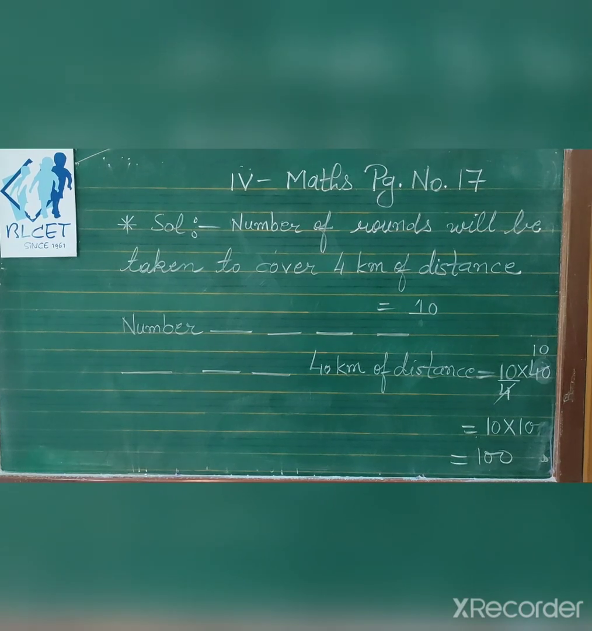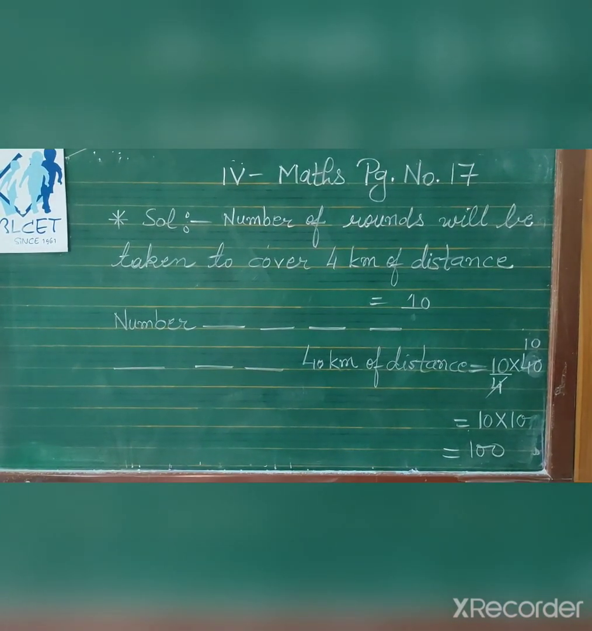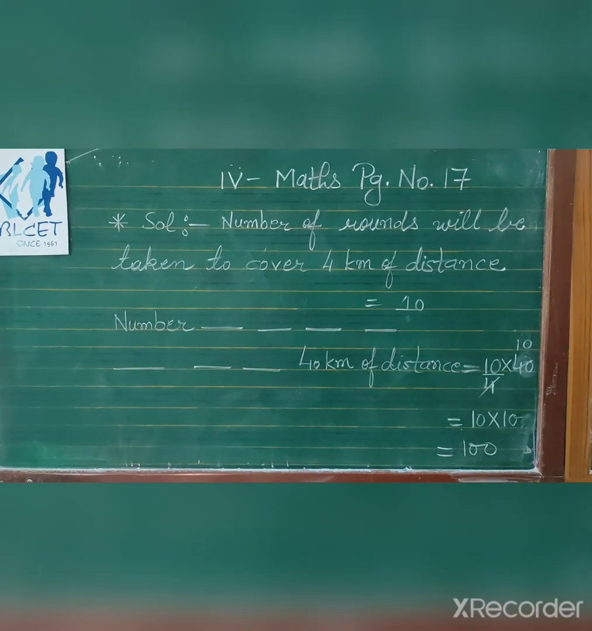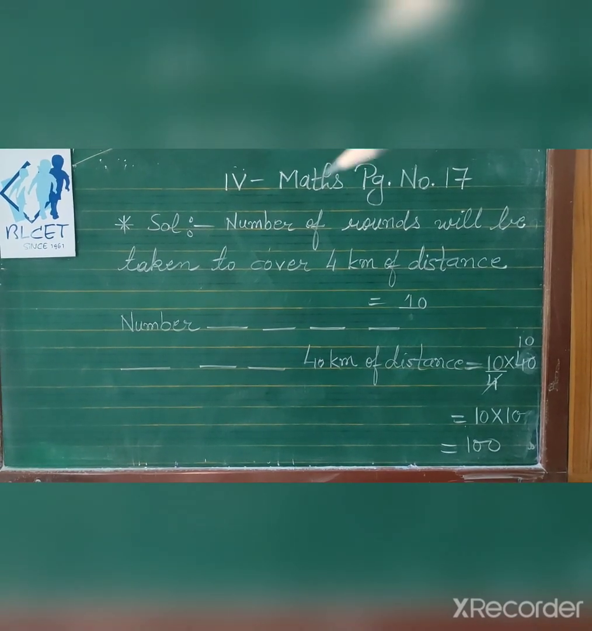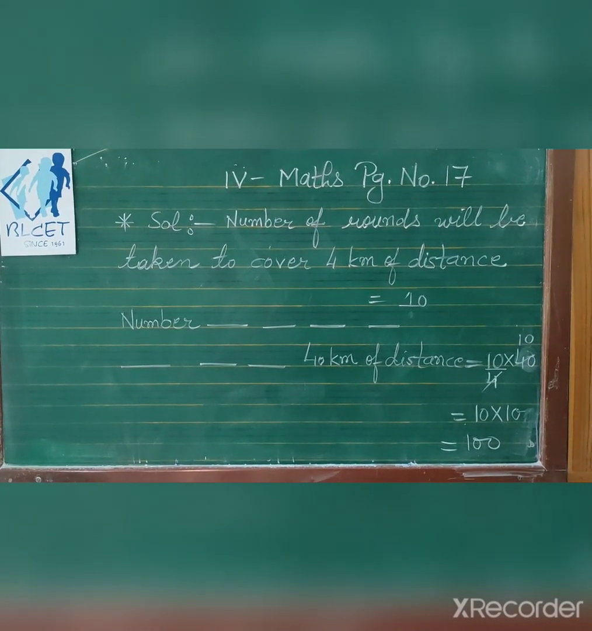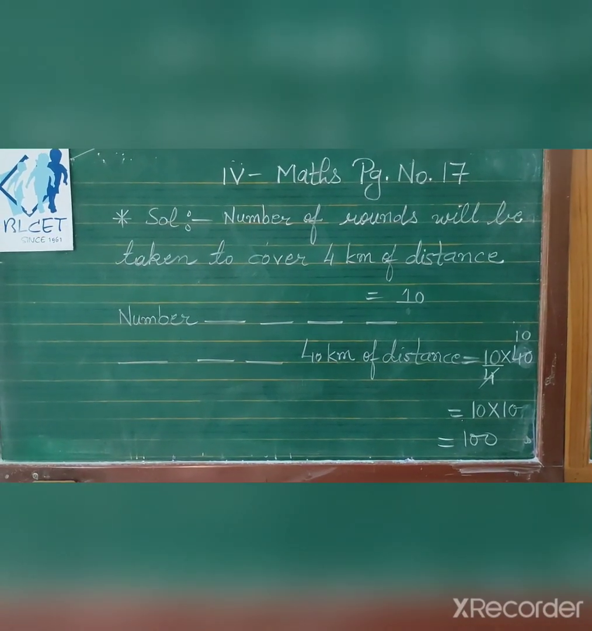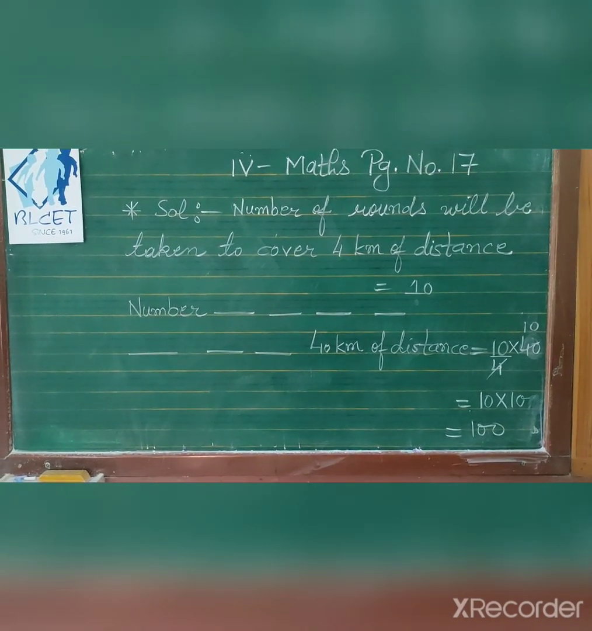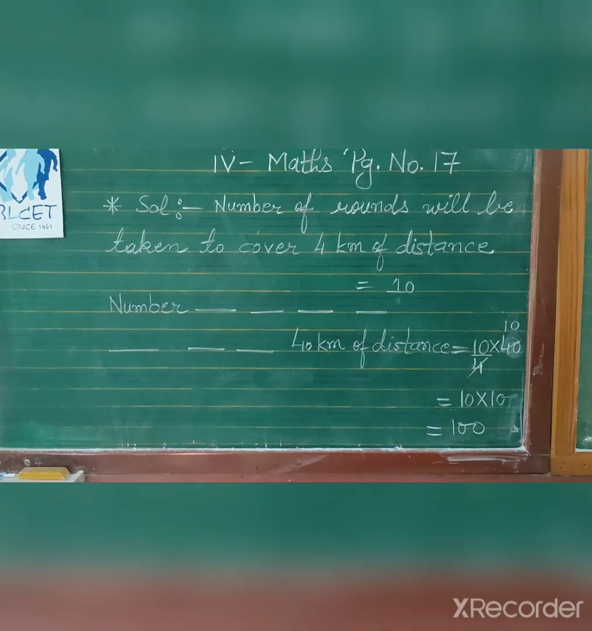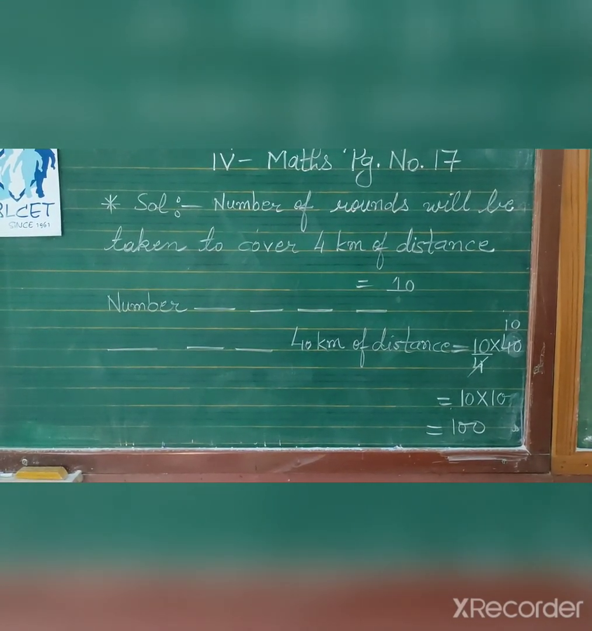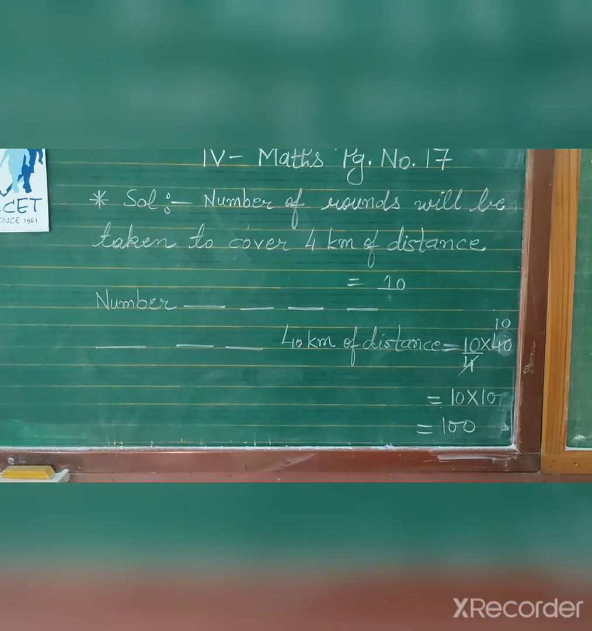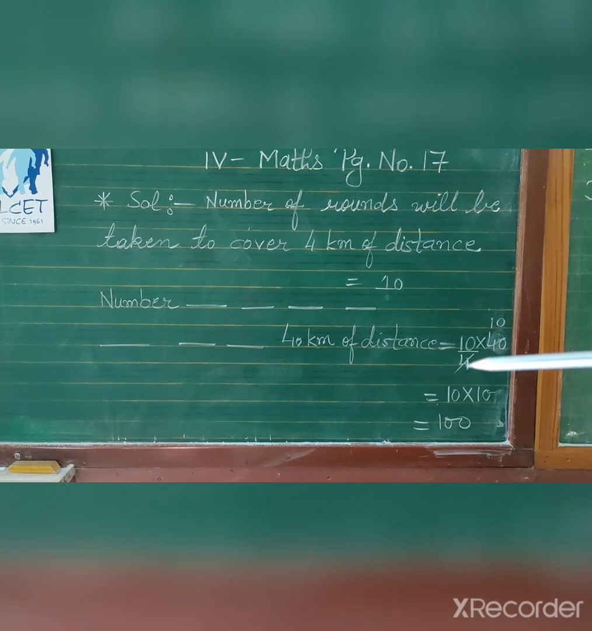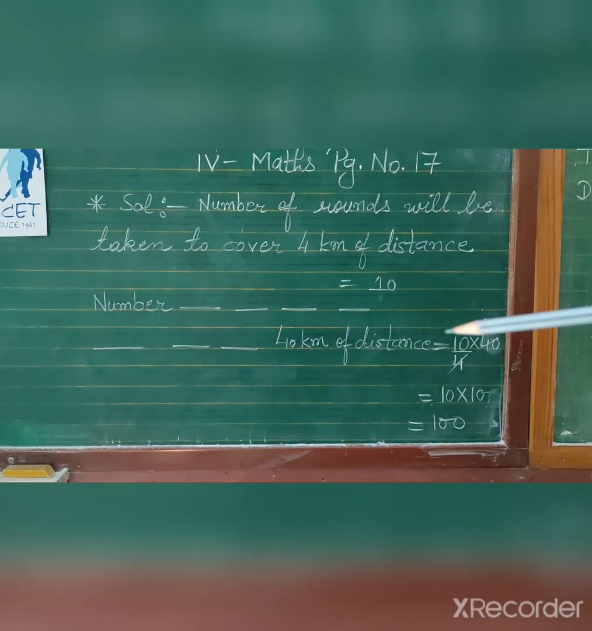Now see next question, how many rounds will be taken to cover the distance of 40 kilometer of stadium's track? Now see here, the number of rounds taken to cover 4 kilometer of distance, we know, is 10 from the previous question. Same statement you will write, number of rounds will be taken to cover. For marathons, how much distance we have to cover? 40 kilometers. So 40 kilometer of distance you will write here. This number you will take in numerator, this number you will take in denominator, and again this distance you will take in the numerator.